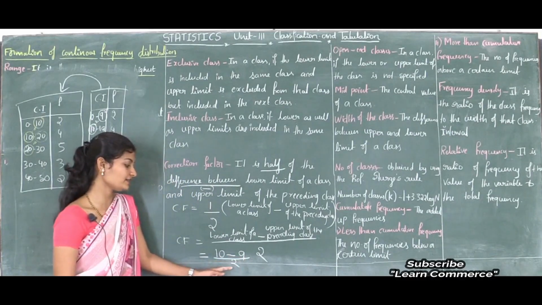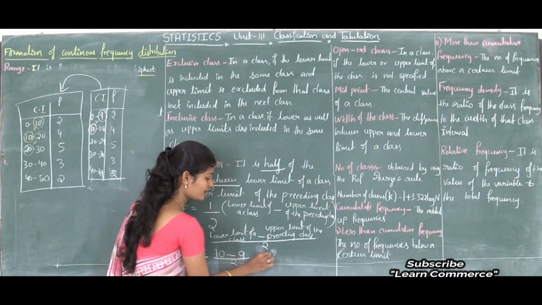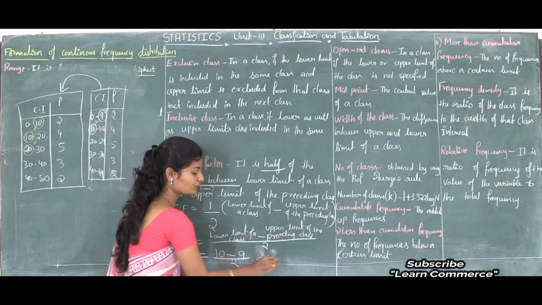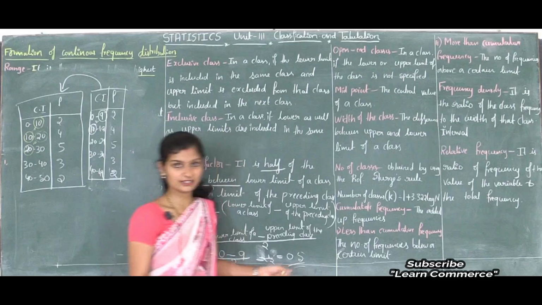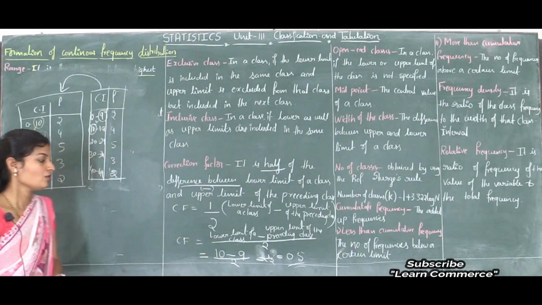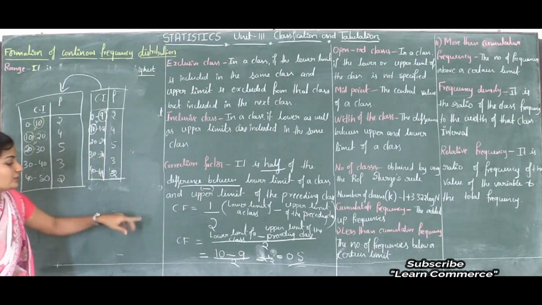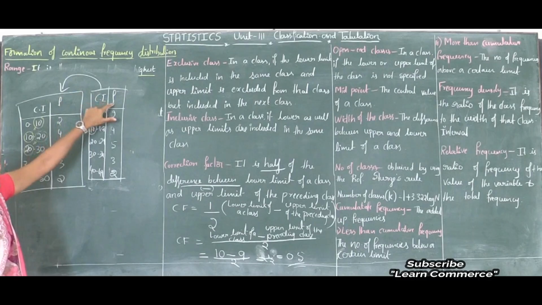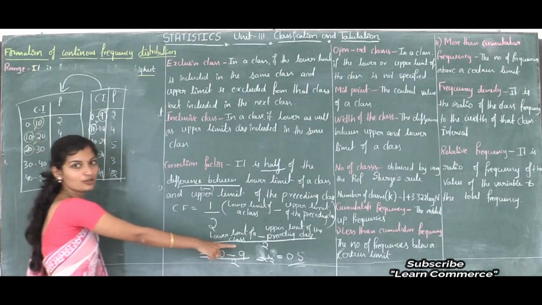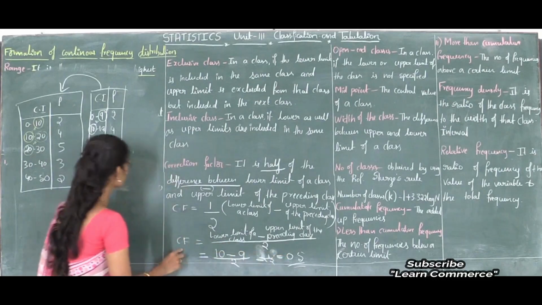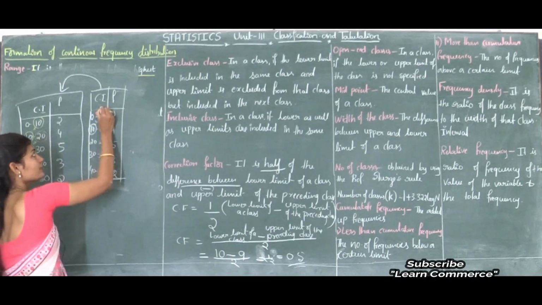So 10 minus 9 is 1. 1 divided by 2, that is 1 by 2. So that we can write 0.5. See, 1 by 2 is 0.5, isn't it? Okay, now how to convert inclusive into exclusive? See, to get exclusive from inclusive, we have to add this correction factor. Here correction factor is 0.5, isn't it? So we have to add this correction factor to upper class limit.